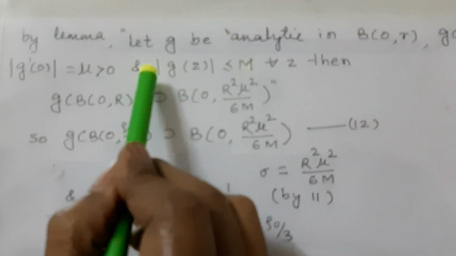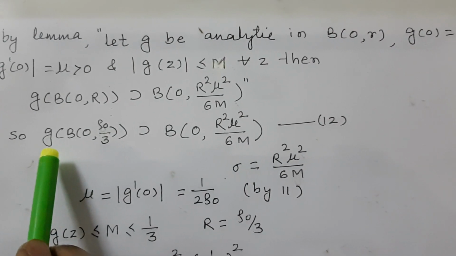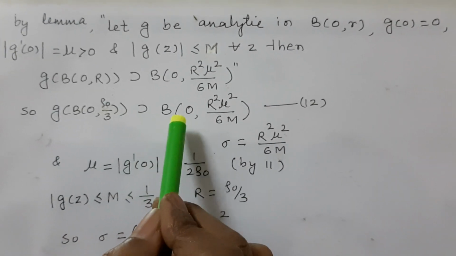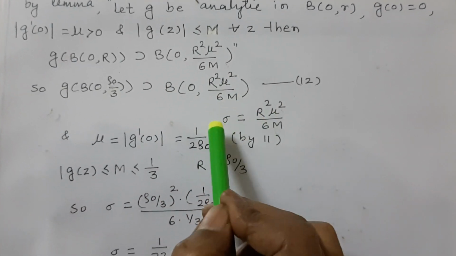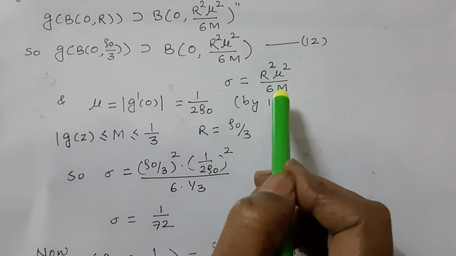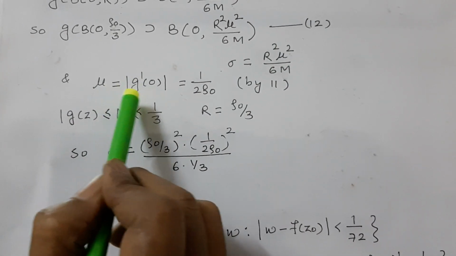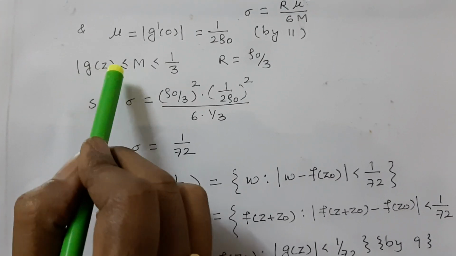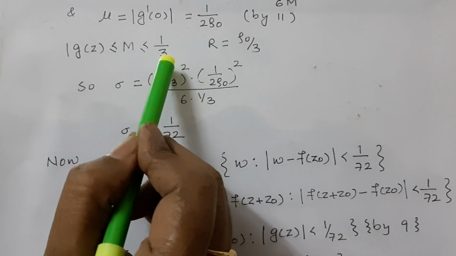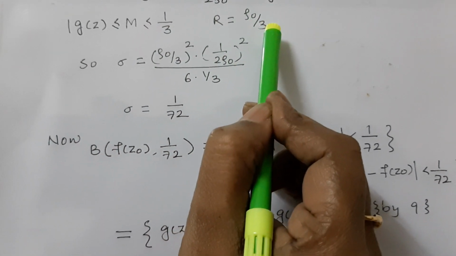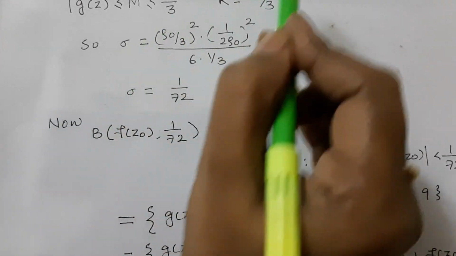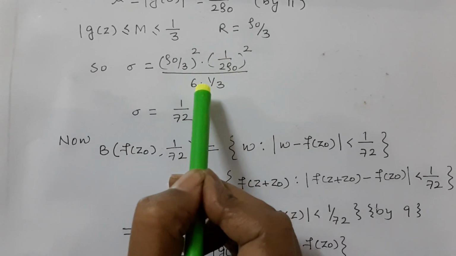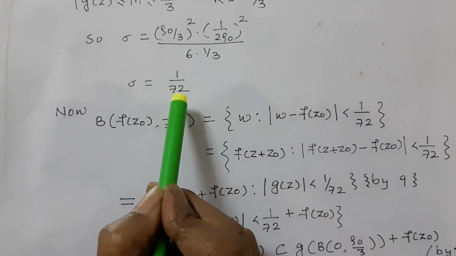Applying the previous lemma, our equation becomes g of B of 0, rho 0 by 3 is a proper superset of B of 0, rho, where rho is equal to r square mu square by 6m and mu is equal to mod of g dash 0, which is equal to 1 upon 2 rho 0. Mod of g(z) is less than or equal to m, which is less than or equal to 1 by 3, and r is equal to rho 0 by 3. So rho is equal to, substituting the values, r square into mu square upon 6 into m. So rho is equal to 1 by 72.